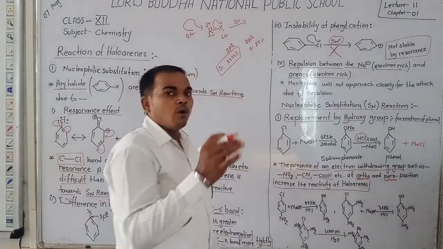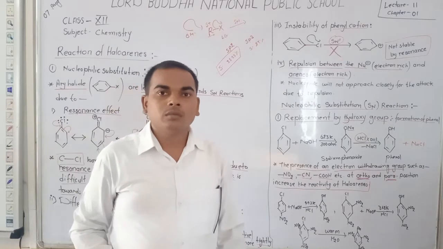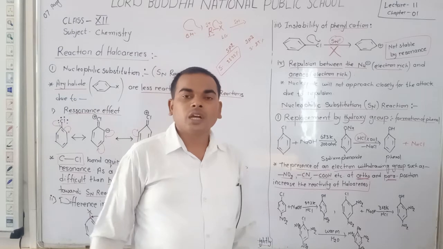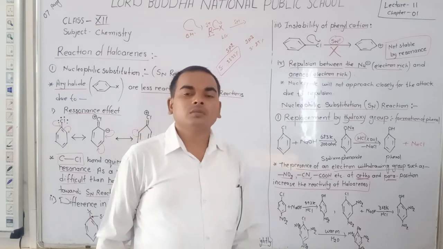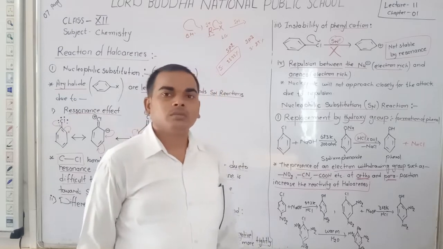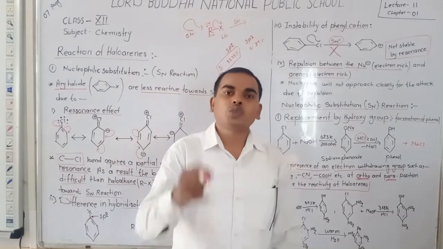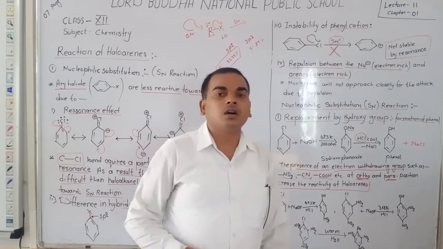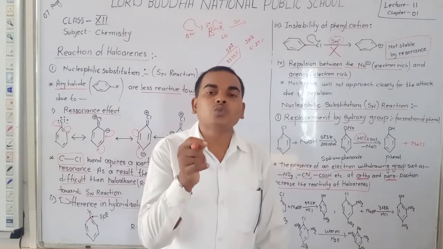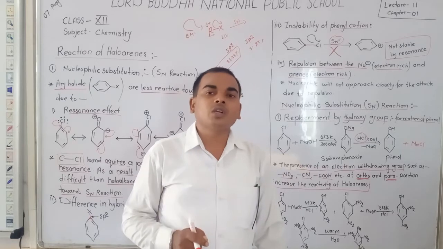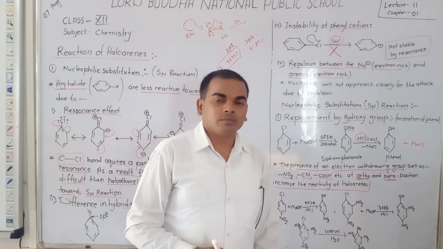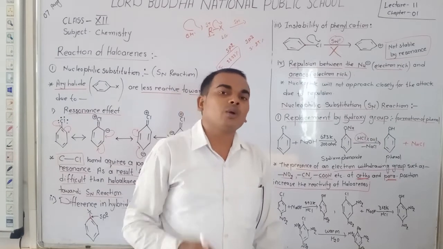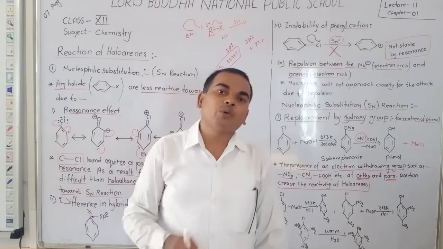Dear student, now we have a method to increase the reactivity of haloarenes towards the SN reaction. By which method? We increase the reactivity of haloarenes towards the SN reaction by adding an electron withdrawing group, an electron pulling group, at the ortho or para position.